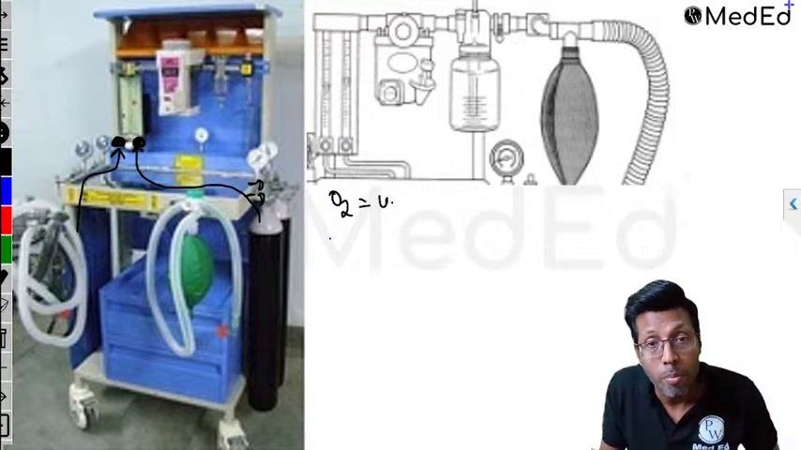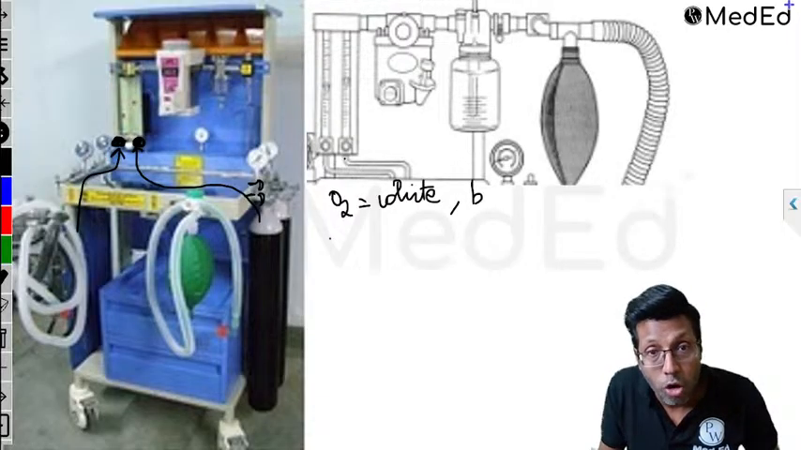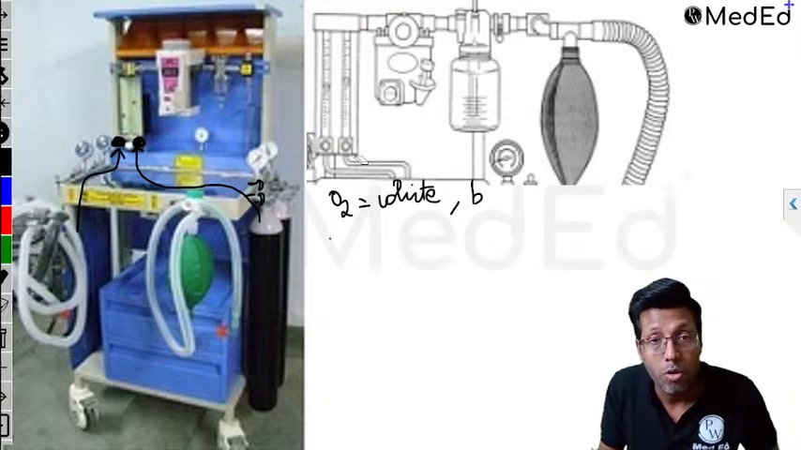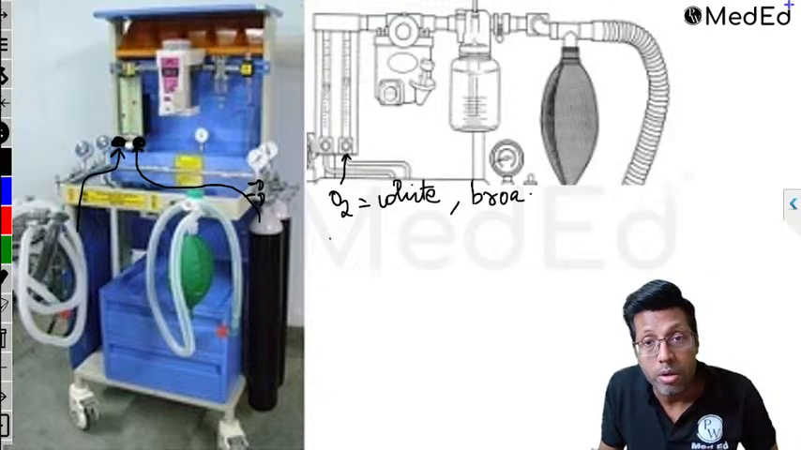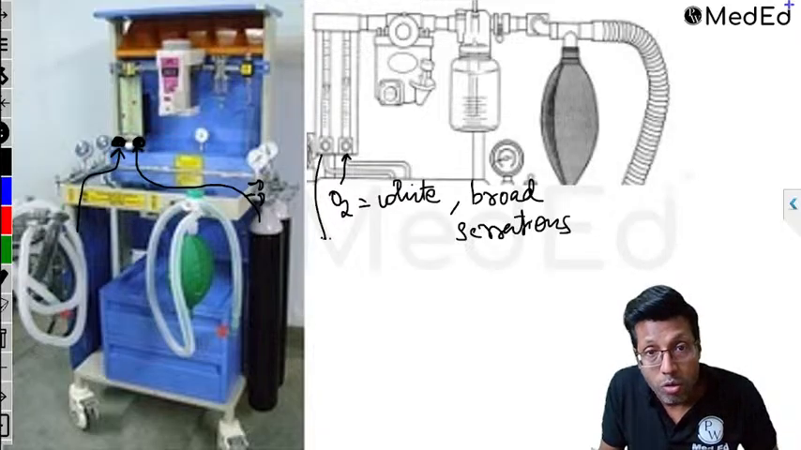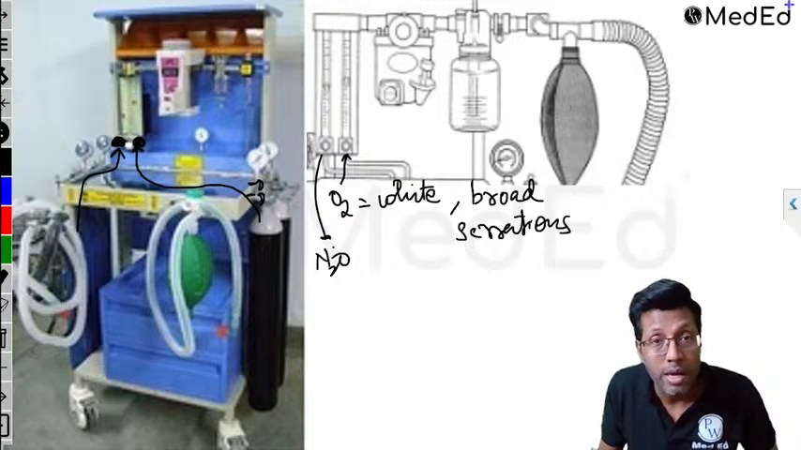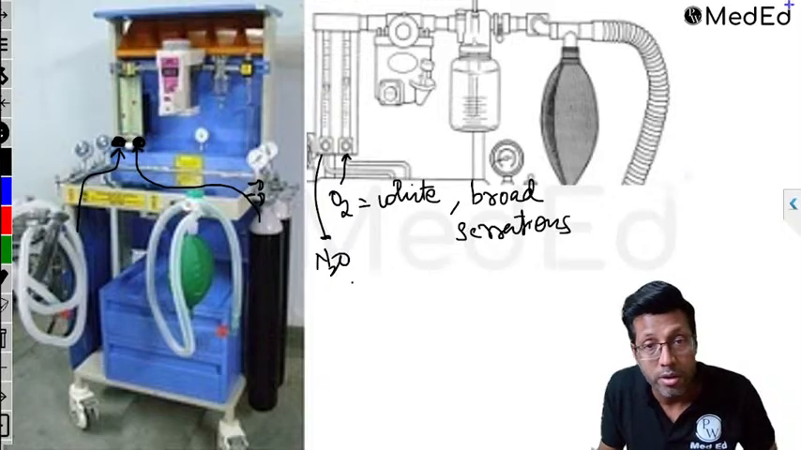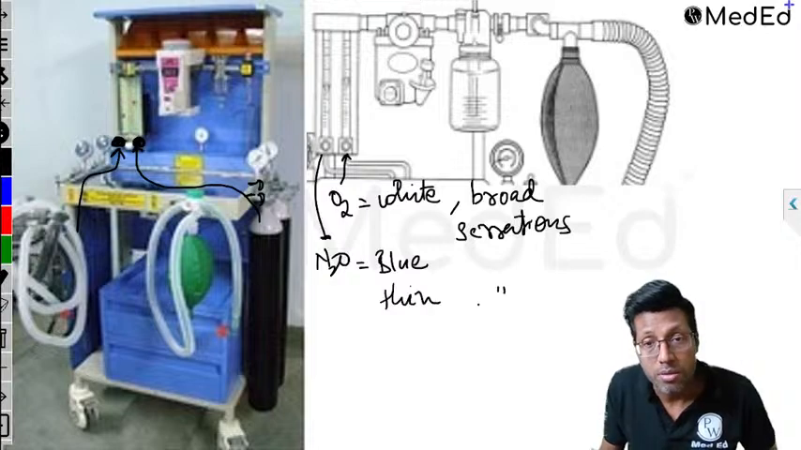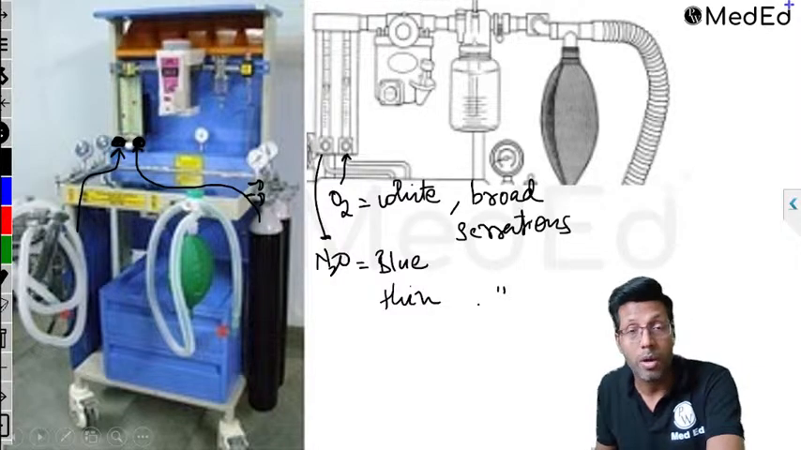Remember, the oxygen knob is white in color, it has broad serration. So what knob am I talking about? This one, this knob which you see here. So oxygen is white in color, it has broad serrations or broad grooves. On the other hand, you will find nitrous oxide over here, right? From the anesthesia machine that we see, oxygen goes from here, nitrous goes from there. And nitrous is basically everywhere blue in color, and it has comparatively thin serrations, right? So this was about the norms.